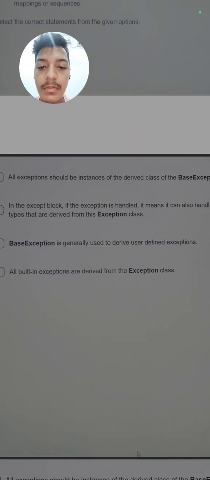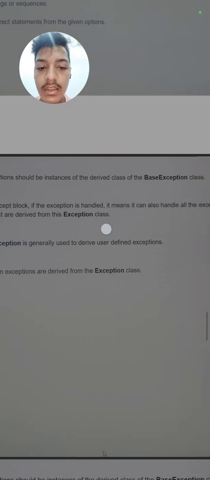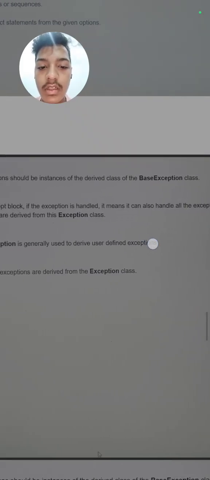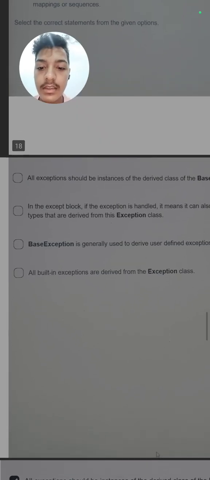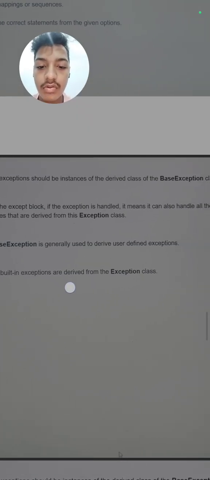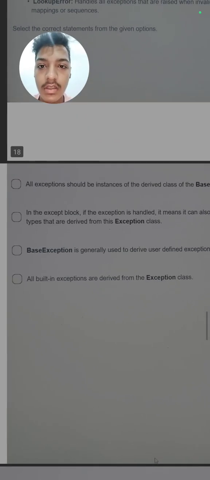Next, in the except block, if the exception is handled, it means it can also handle all the exception types that are derived from the Exception class. Yes, it is also true that if it can handle one exception, it can also handle the exception occurred through its subclasses.